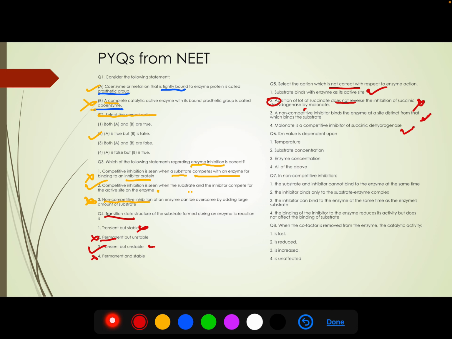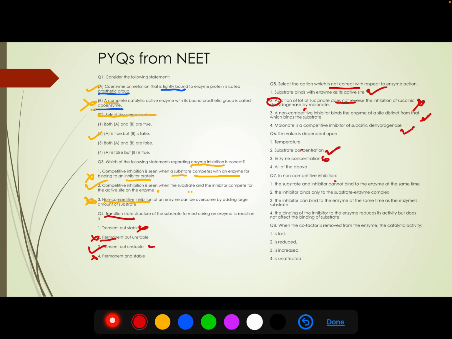Okay. Km value is dependent upon. We have seen that Km value is dependent upon. What is Km value? It is the substrate concentration at which half of the maximum velocity is obtained. So this is a substrate concentration. So it has nothing to do with temperature and nothing to do with the enzyme concentration. Because for a particular reaction, for a particular enzyme, it is constant. That's why it's Km constant. Michaelis Menten constant.